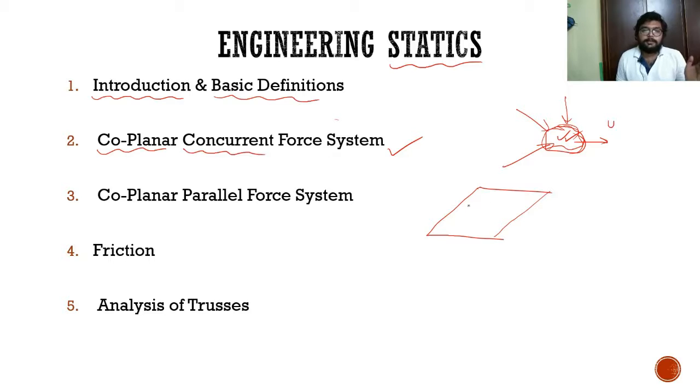That means if there are certain forces acting, say for suppose, then when there is at least one point in this plane where I can see all the forces are passing through that point, this point we call the point of concurrency, and we call this force system a concurrent force system.